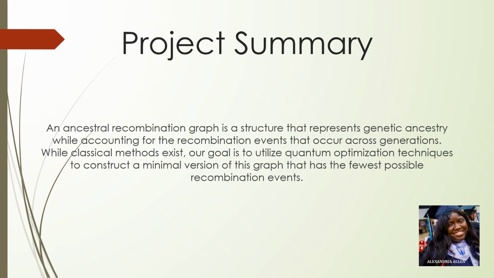So what we're doing is taking this biological problem and turning it into an optimization model that can be run using quantum methods. We take phased genomic data, convert it into a QUBO or Ising formulation, and then run it through the quantum approximate optimization algorithm. QAOA lets us explore a lot of potential ARG structures at once, and the goal is to identify the one with the fewest recombination events, which would be the minimal ARG. So this project is really about combining genomics with quantum computing to see if we can handle a problem that's been historically difficult to scale. And now my teammate will mention the proposed solutions.